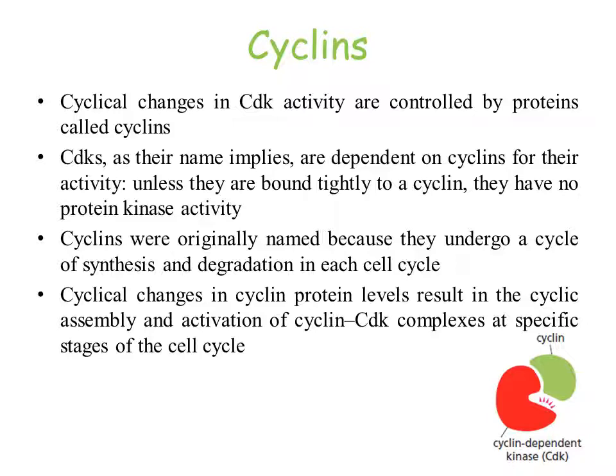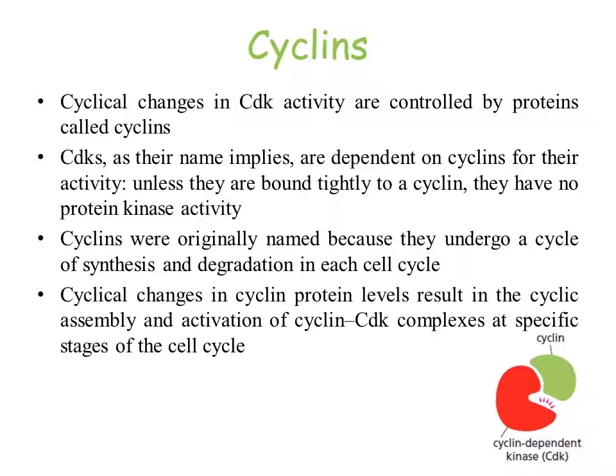Cyclical changes in cyclin protein levels result in cyclic assembly and activation of cyclin-CDK complex at specific stages of a cell cycle. In this diagram you can see whenever cyclin comes and attaches to cyclin dependent kinase, then only will the cyclin dependent kinase become active, otherwise it will remain an inactive protein. Remember, cyclin dependent kinases will always be present throughout the cell cycle.